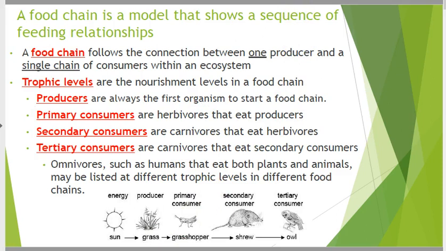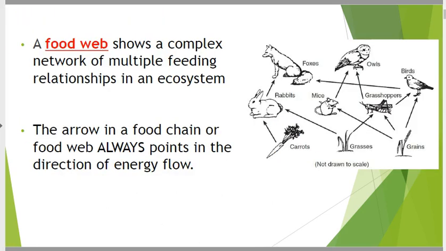So here's a simple food chain. We have our energy that started from the sun. There's our producer, grass. The grasshopper eats the grass. This shrew eats the grasshopper. The owl eats the shrew. So you got a producer, primary consumer, secondary, tertiary. Makes sense? Primary means first, secondary second, tertiary third.